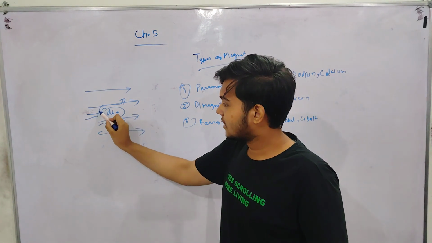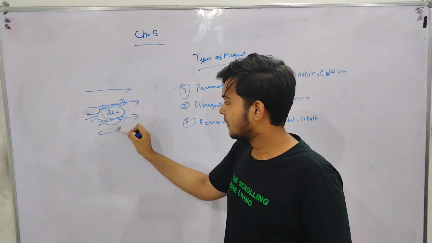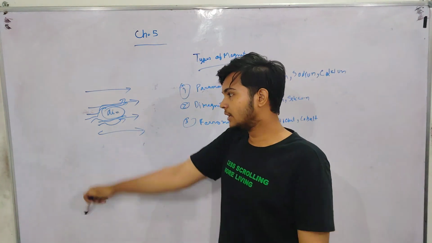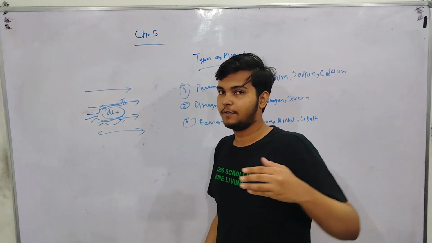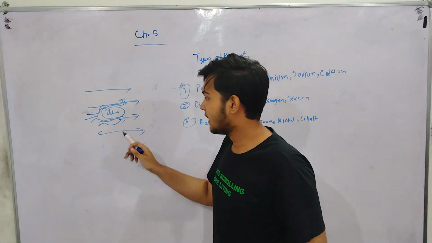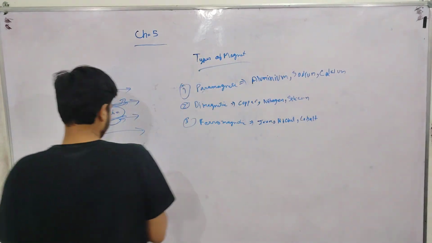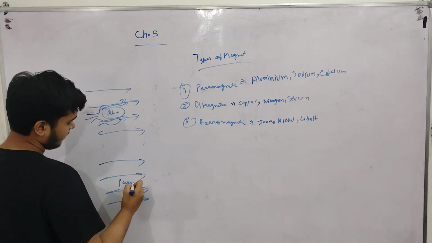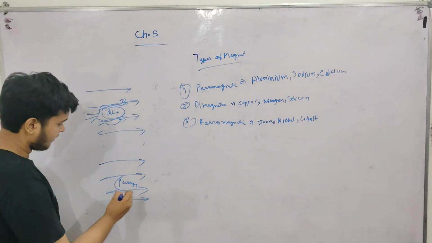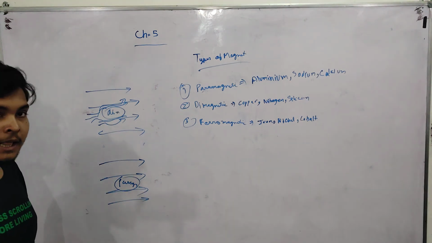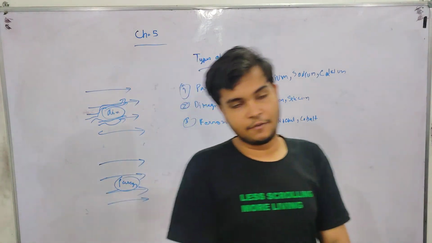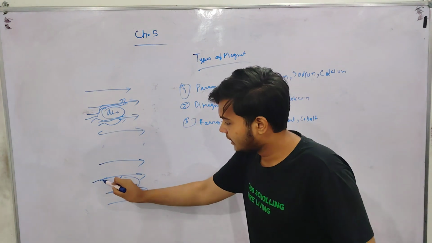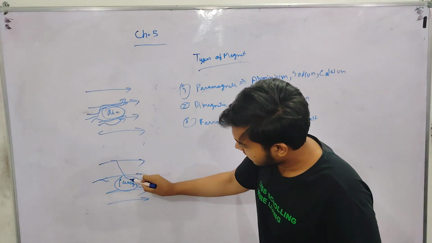The magnetic field coming in this direction will be weakly repelled by the diamagnetic substance. This is the property of diamagnets. In the case of a paramagnetic substance kept in a magnetic field, it will weakly attract the magnetic field lines towards itself.